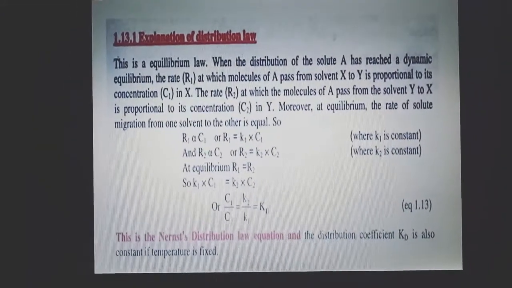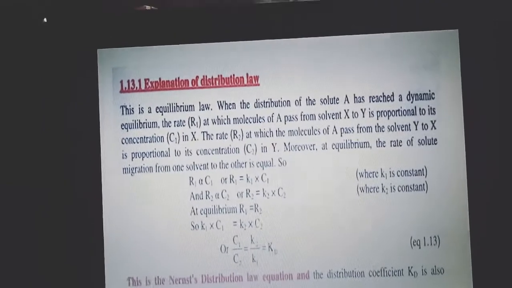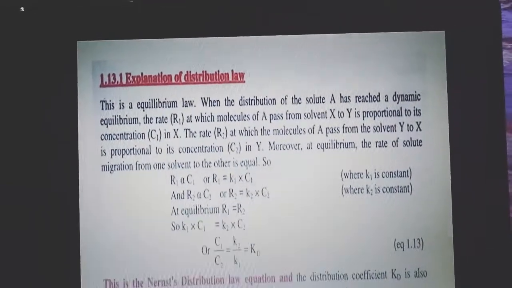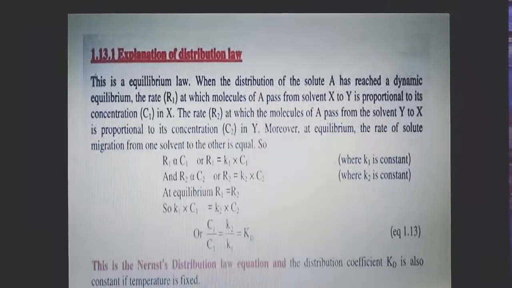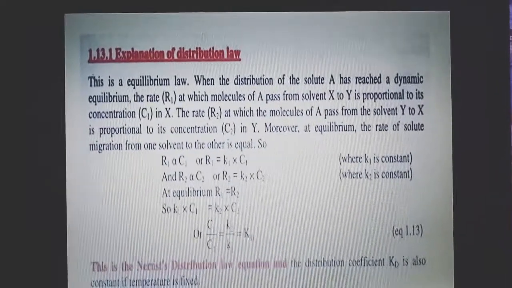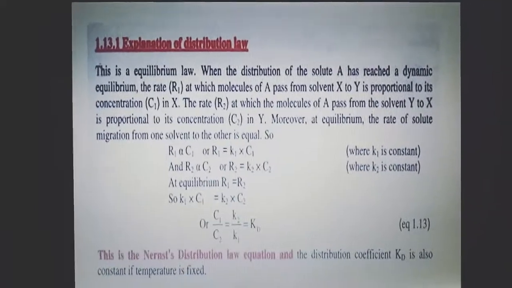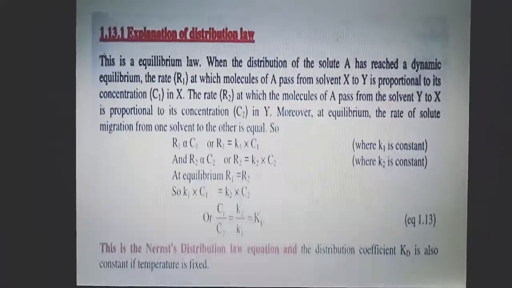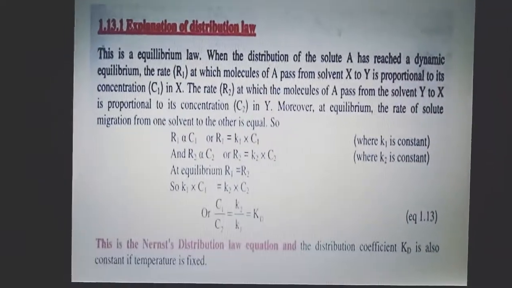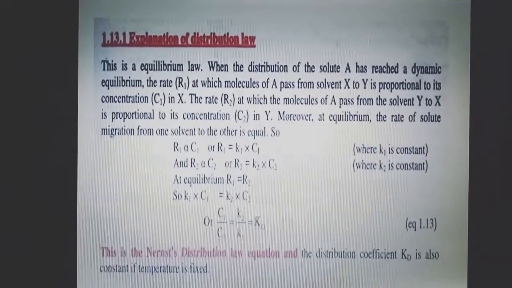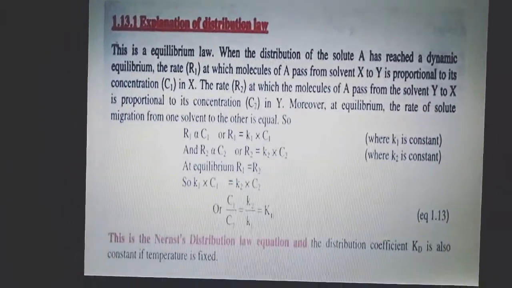Now, explanation of this law. I have already told you that A is a solute. When the distribution of solute A has reached a dynamic equilibrium, the rate R1 at which the molecules of A pass from X to Y is directly proportional to the concentration in X, that is C1.